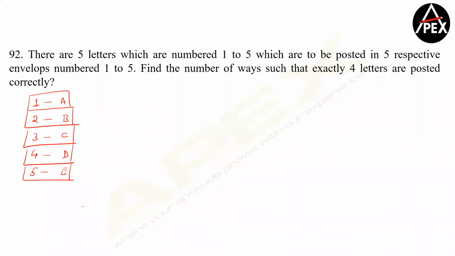Is this point clear, guys? You pick any four here. You pick any 4 out of 5. If you are picking exactly 4 of them, suppose 1 went into A, 2 went into B, 3 went into C, 4 went into D, then what is left? 5 will go to E, no? Right? So therefore, the beautiful answer for this question is we cannot do this. Clear?